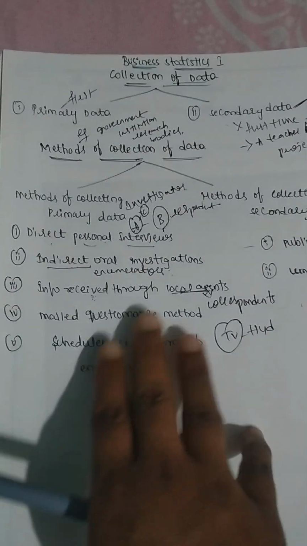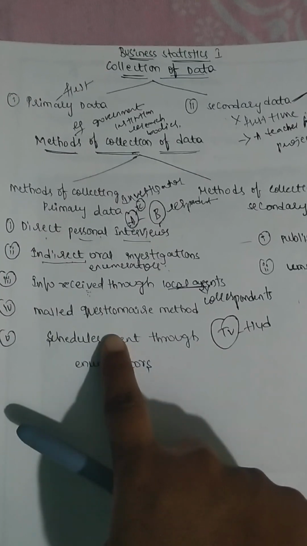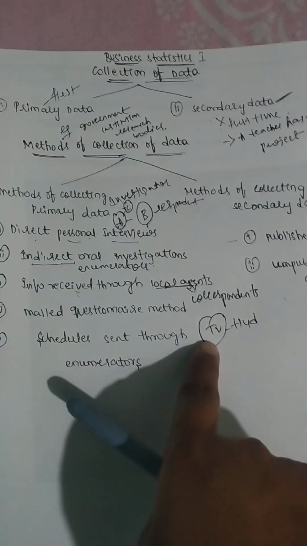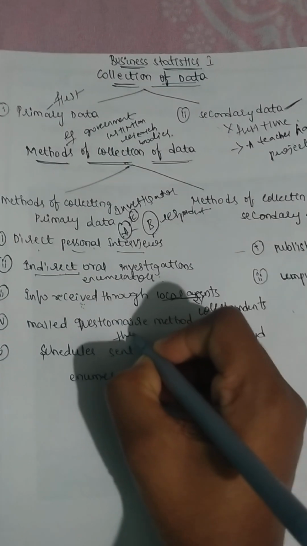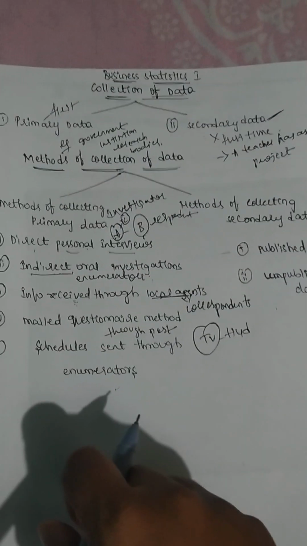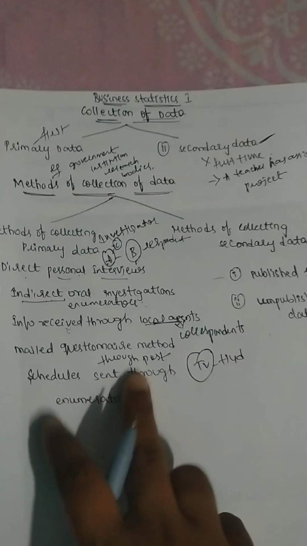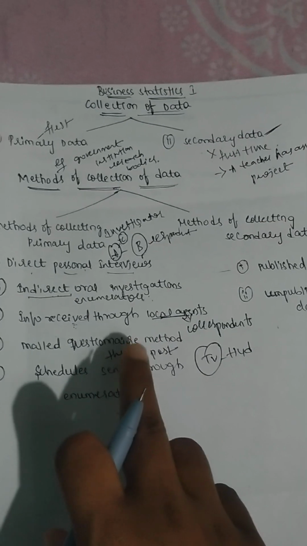So in this mailed questionnaire method, who will prepare the list of questions? The investigator will prepare it, and he will send that list of questions through post. To whom will he send it? He will send it to the respondents from whom he wants to get the information regarding the field of inquiry.